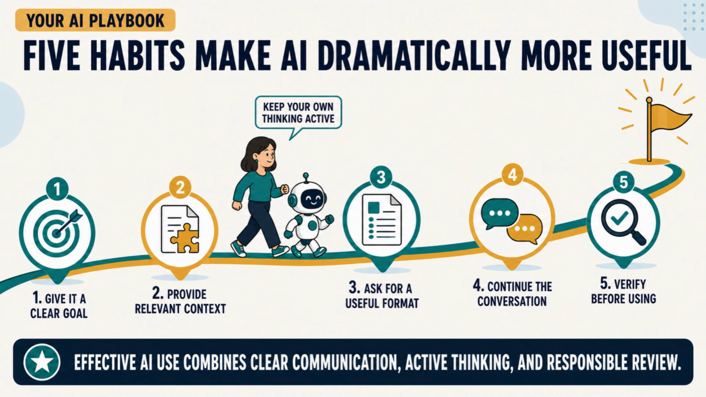5 habits make AI dramatically more useful. First, give it a clear goal so it does not have to guess what success means. Second, provide relevant context so it can make informed choices. Third, ask for a useful format so the result is easier to apply. Fourth, continue the conversation, because a first draft can be corrected and improved. Fifth, verify before using the result, especially when accuracy or safety matters.